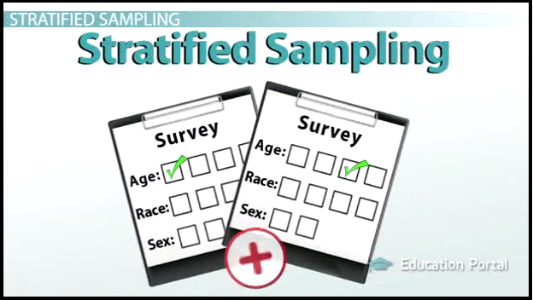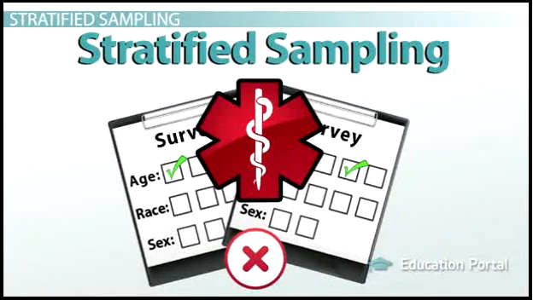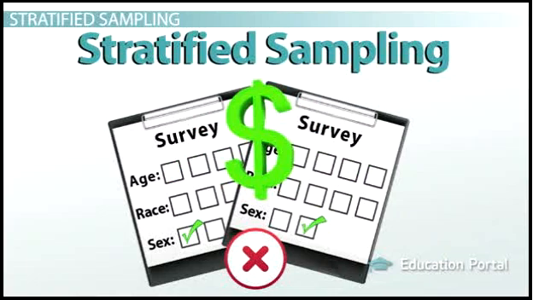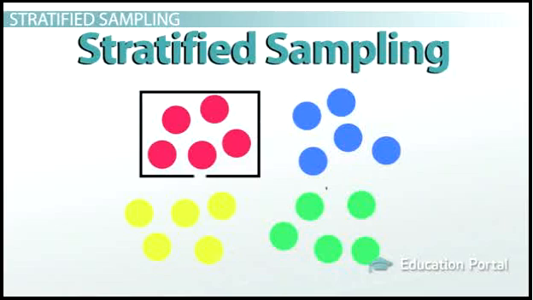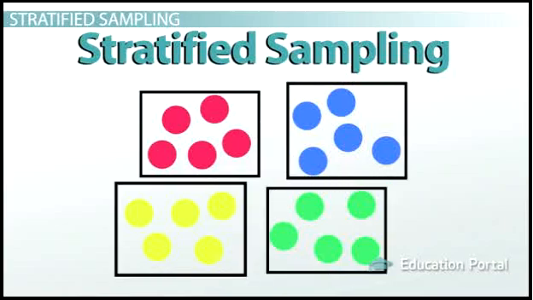It probably doesn't make much sense to lump 20-year-olds with 70-year-olds when asking about healthcare, nor is it always beneficial to combine males and females when studying jobs, salaries, or other employment information. It's in this way that stratified sampling allows for random samples to be selected, but from smaller, more comparable populations.